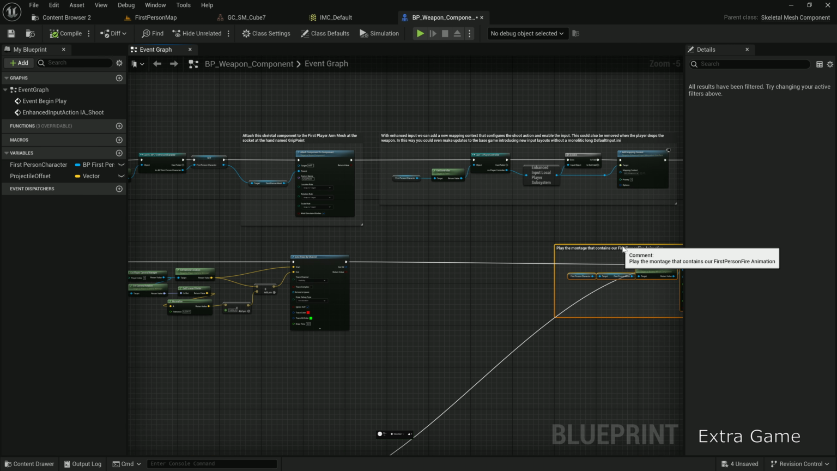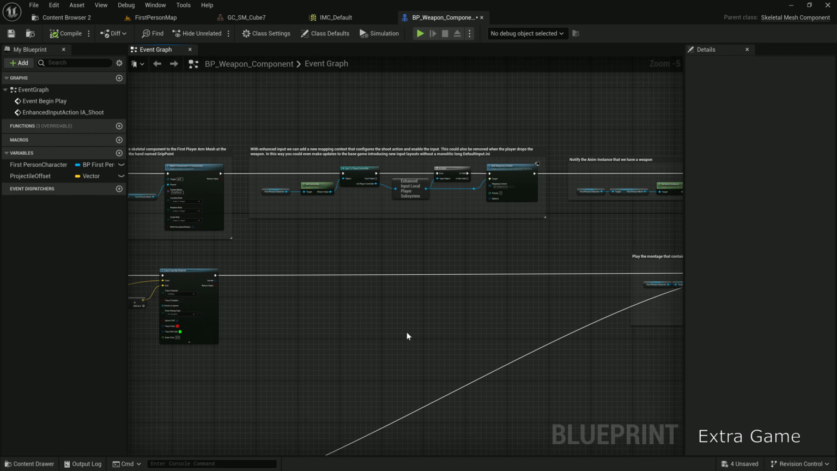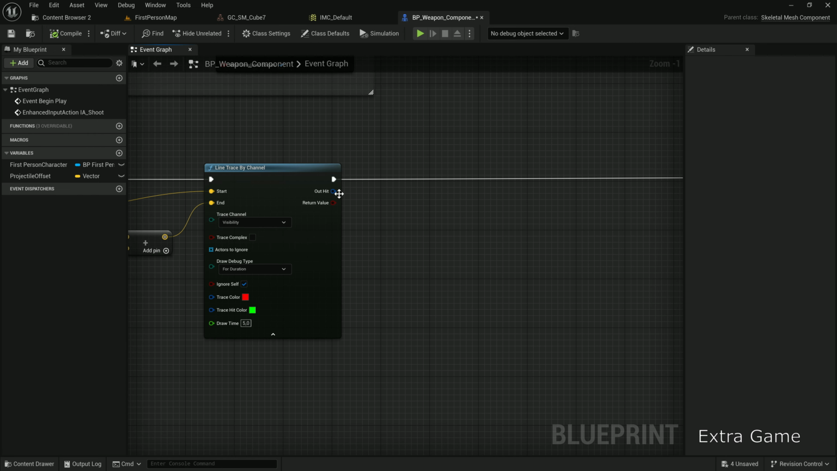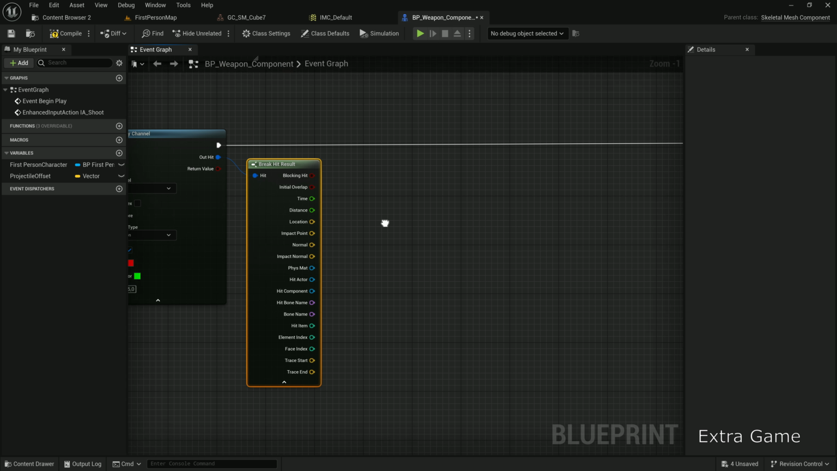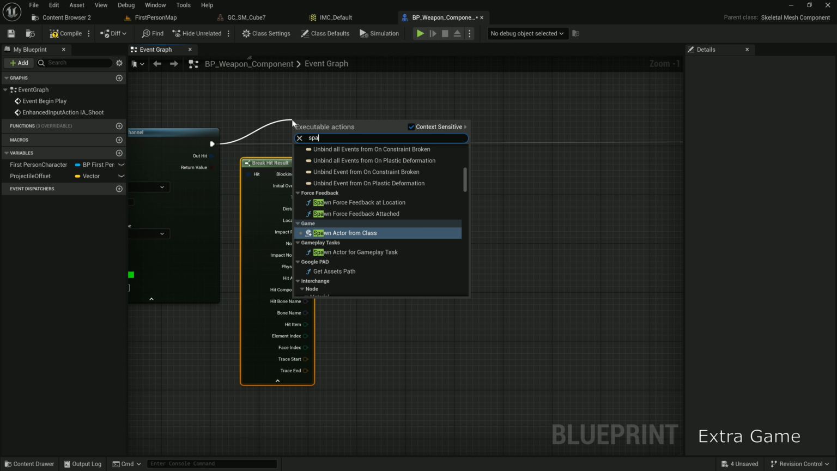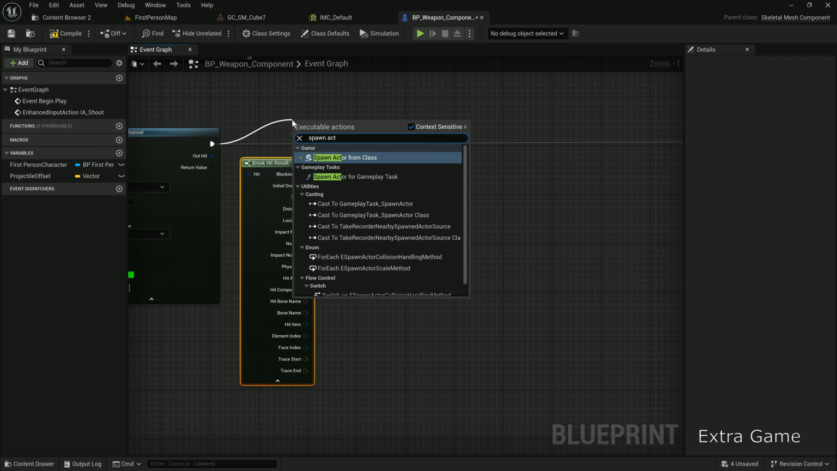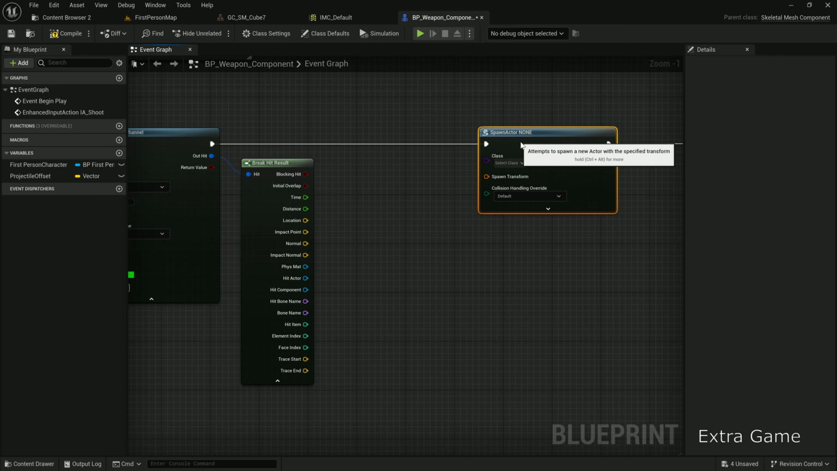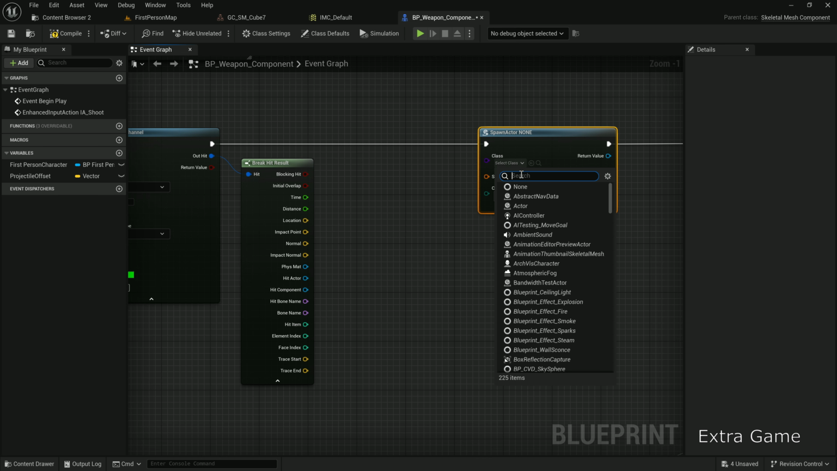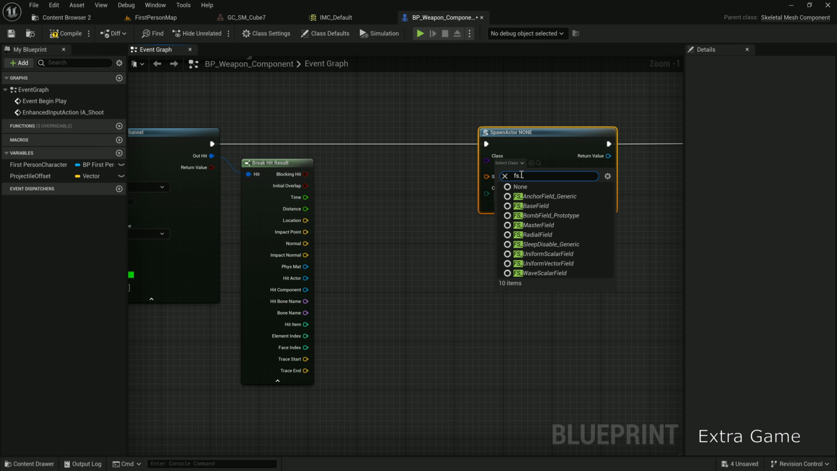In BP_weapon component, clear some space. Break out hit. From the trace output, add spawn actor from class. In class, select fs_master field. This spawns a force field to break the wall.